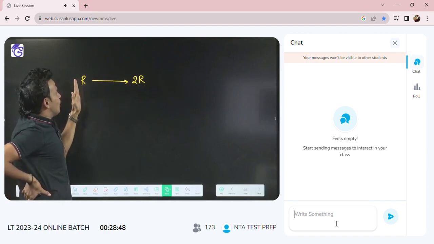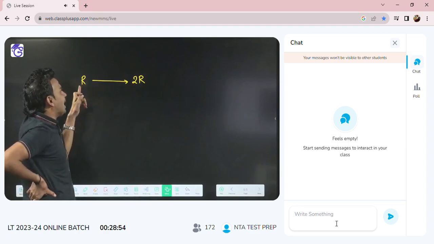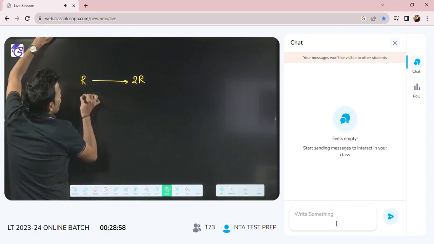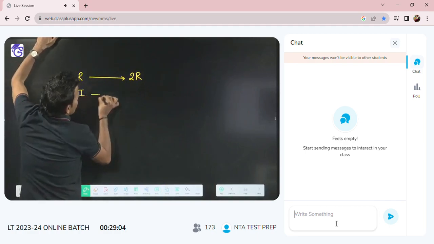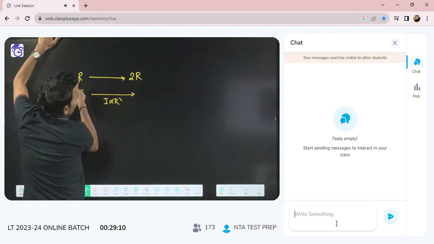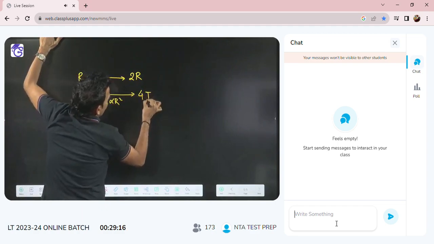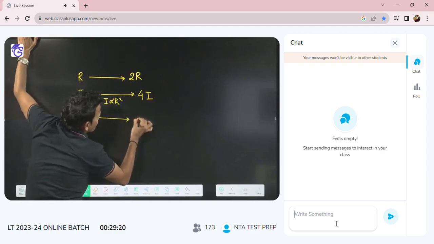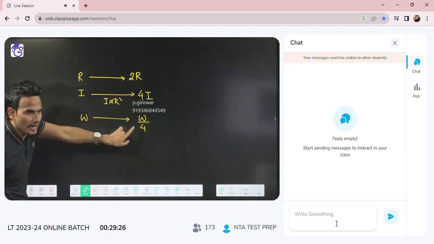This is what they are saying. If due to some internal reason, Earth expands to double its radius, initial radius of Earth is R. Now this radius became 2R. If radius became 2R, moment of inertia will become what? I is proportional to R square. So if radius became double, moment of inertia will become from I to 4I. And if I became 4I, angular velocity will become omega by 4.